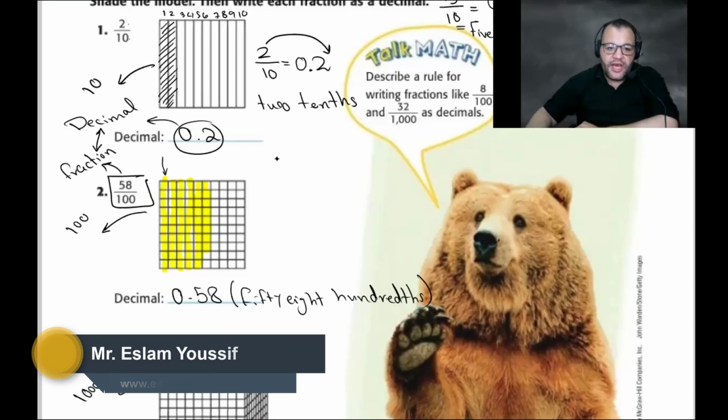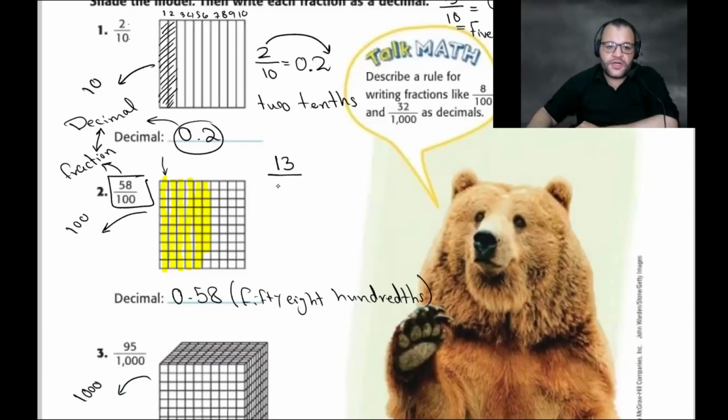Suppose that we have a number here, 13 over 100. The denominator starts from 10, not 0. You can't divide any number by 0. Can you divide any number by 0? No. So it must start from 10, 100, 1,000, and so on.